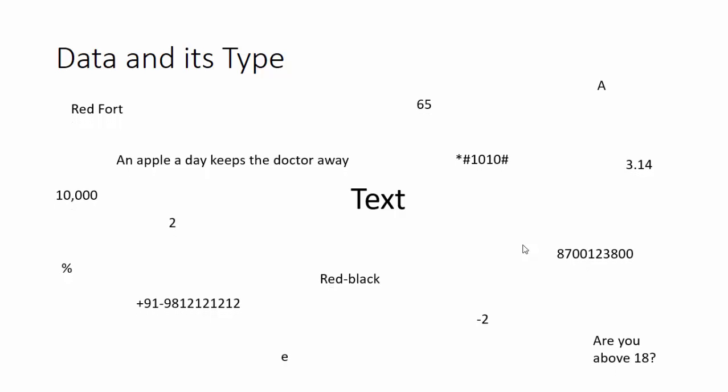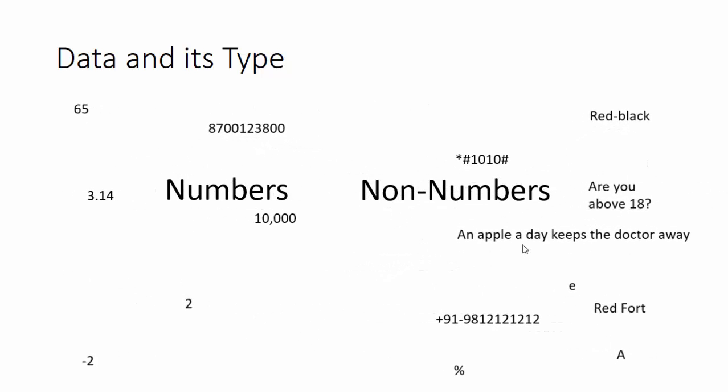So, by now we have realized what we will have to work with, which is only text. And since it is meant to be meaningful, it is called data. If you look at a text with all your creativity, it is not just a text. It could be something more. Some texts are just numbers and others are sentences. So we first classify our text into numbers and non-numbers, that is, the rest of the text.